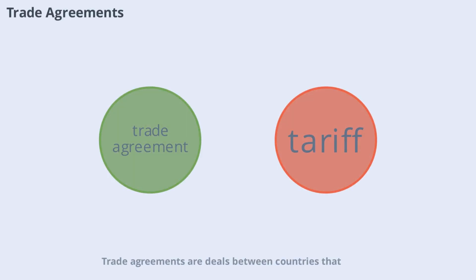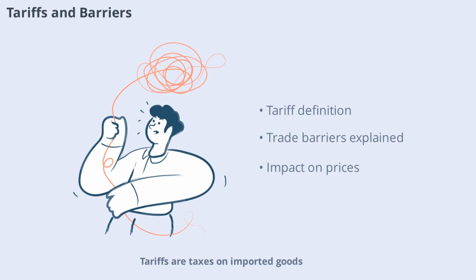Trade agreements are deals between countries that set the rules for exchanging goods and services. These agreements can lower tariffs, reduce barriers, and create a more predictable environment for businesses. Examples include the North American Free Trade Agreement, NAFTA, and the European Union's Single Market. Such agreements help countries cooperate, resolve disputes, and boost economic growth. However, they can also be controversial, as some industries may benefit more than others, leading to debates about fairness and national interests.